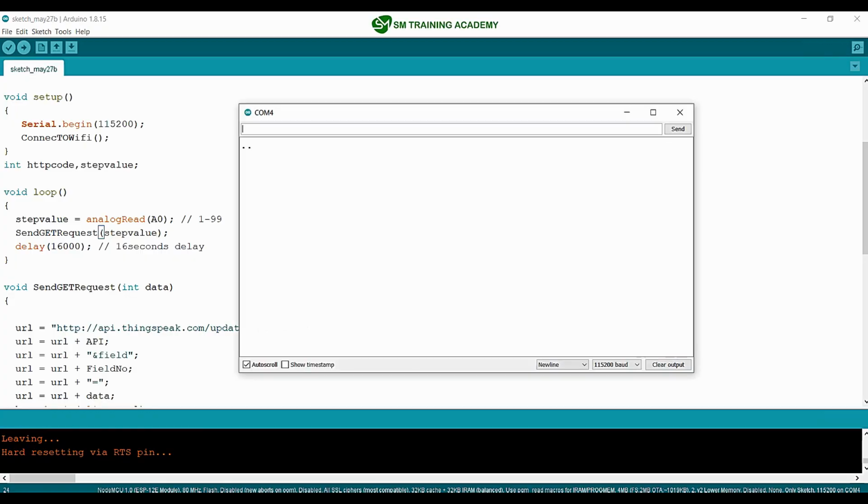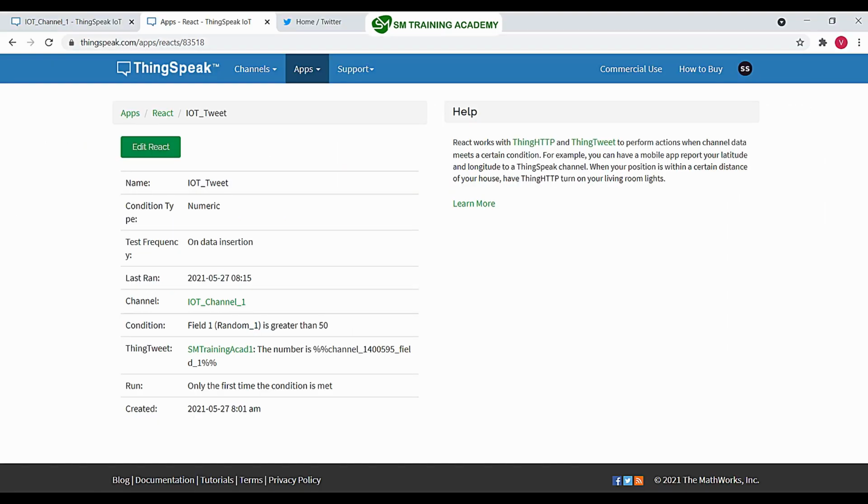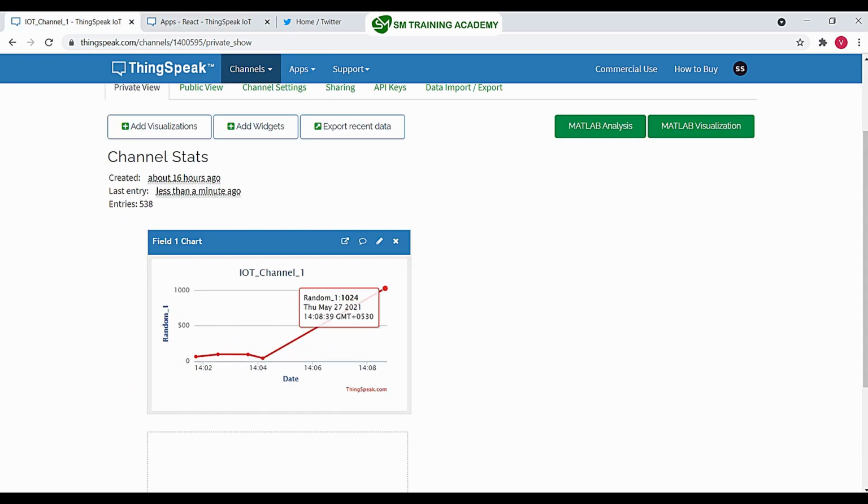I am opening the serial monitor. The NodeMCU is trying to connect to the Wi-Fi network. So it has been connected to the Wi-Fi network, and the value 1024 has been directly loaded to the ThingSpeak server, that is the field right over here.